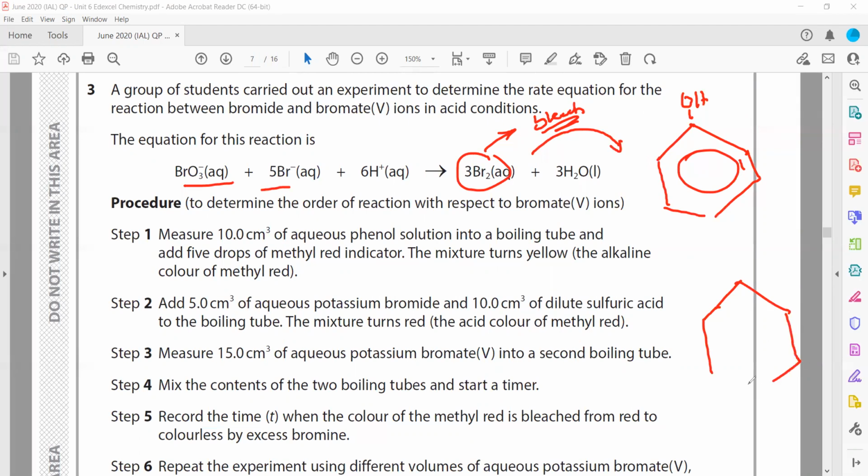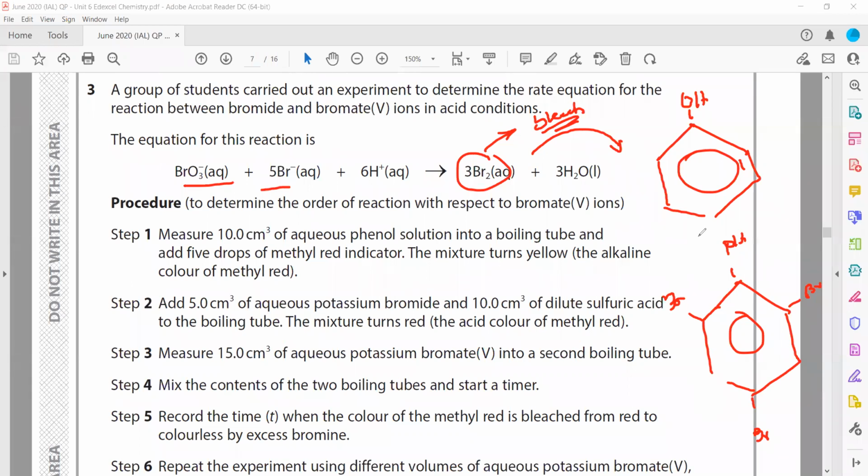So once all of the phenol has reacted with bromine, there will be no more phenol to react further. This means the indicator will take some time to bleach, or to turn colorless, not instantly. Once all of the phenol has reacted with bromine, the extra bromine which is produced will bleach the indicator.